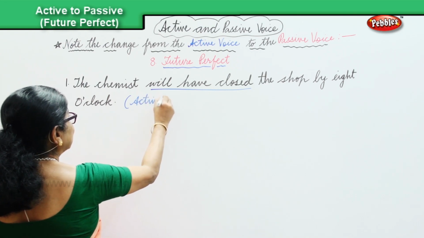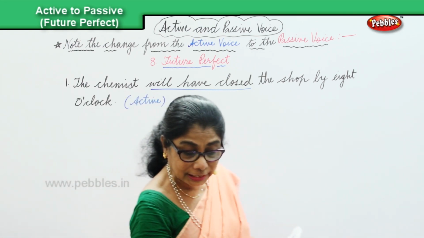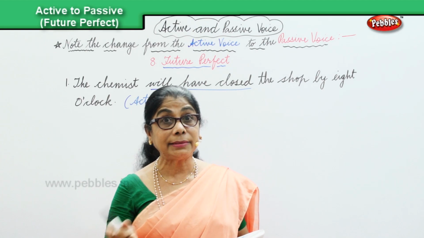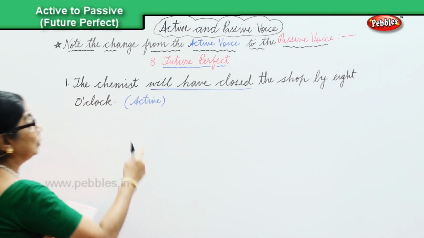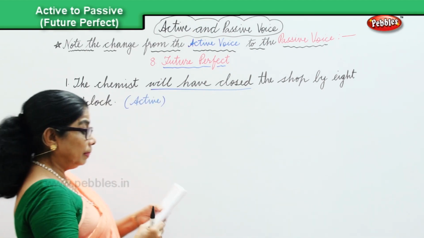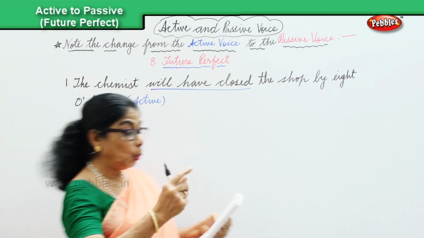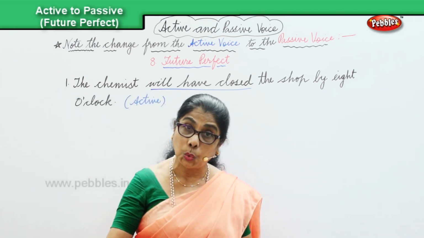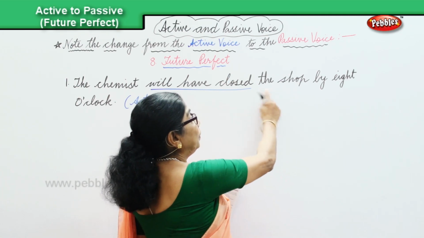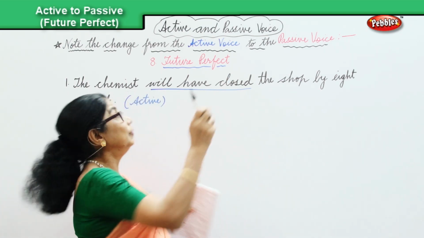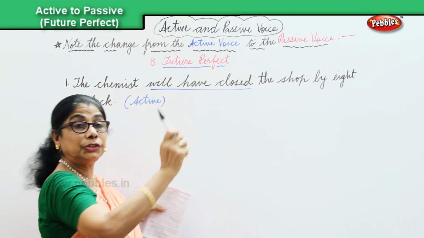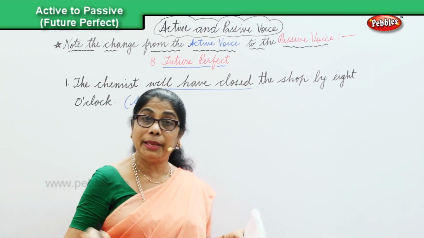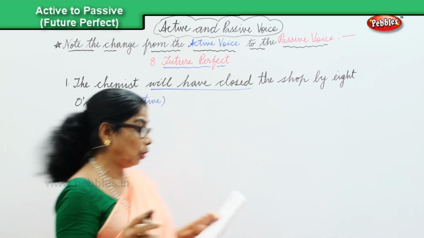Now let's note the changeover from the active into the passive in the next sentence. Okay, how will we change now? The shop will have been closed. The shop will have, we're looking at future perfect. The shop will have been closed by 8 o'clock.